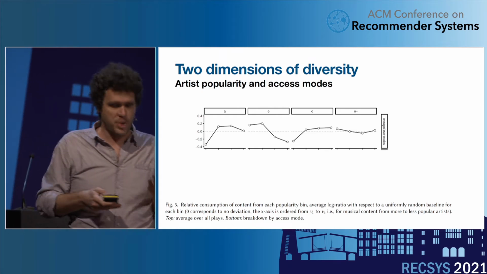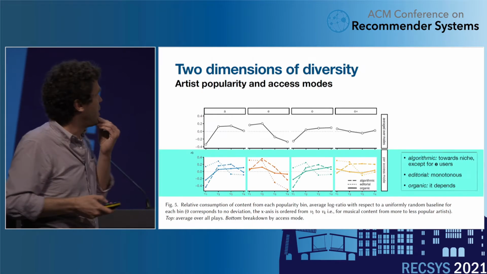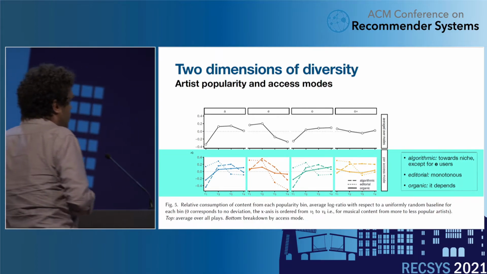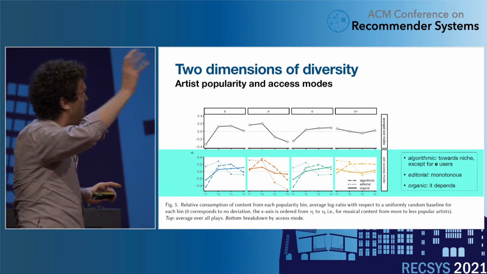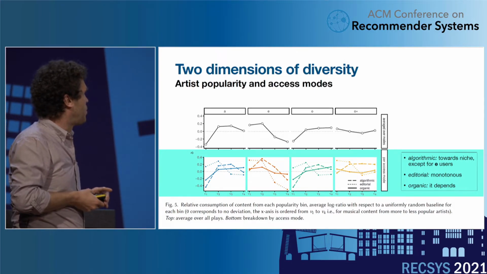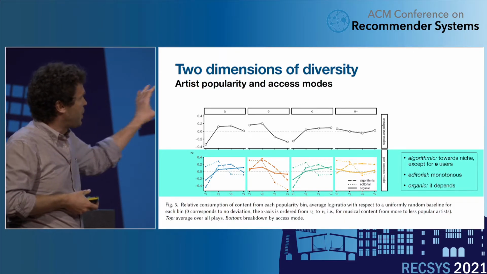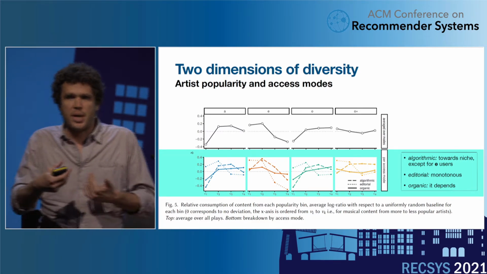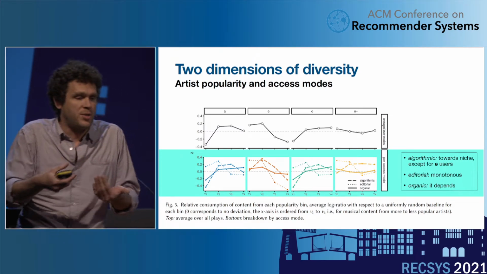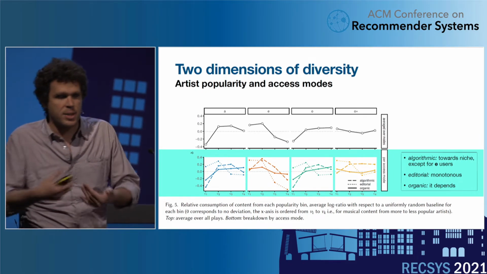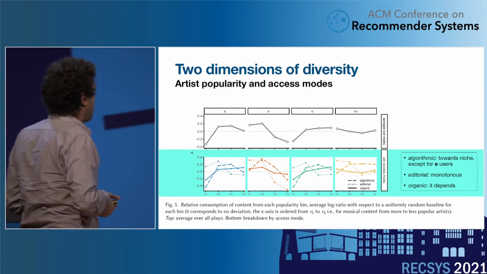But what is interesting here is to differentiate those phenomena, which are basically relative importances of the popularity bins with respect to each access mode for each user type. And here we see that the influence of the algorithmic recommendation, editorial recommendation, or organic access changes with respect to the user type.